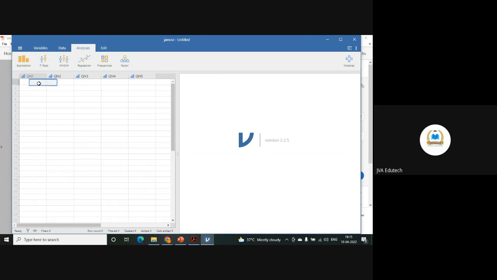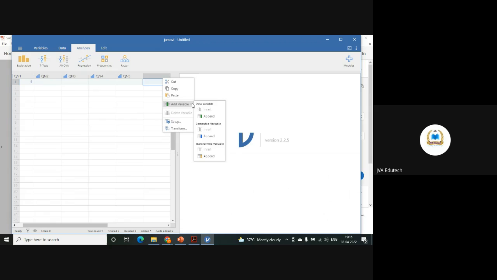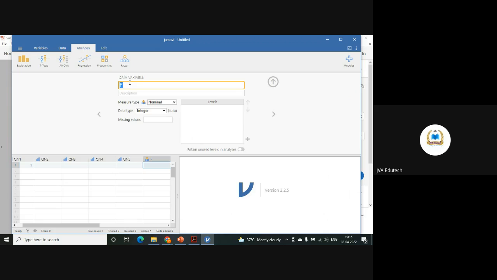variables and you can start putting the values. Let's say respondent number 1 has responded 5 on this, so we'll enter 5. Like in SPSS, you have a separate variable view and data view. Here it is not the case. From here only you can add the variables and your work will be done. So simply if it is a data variable, append. Now just click it and change from here.